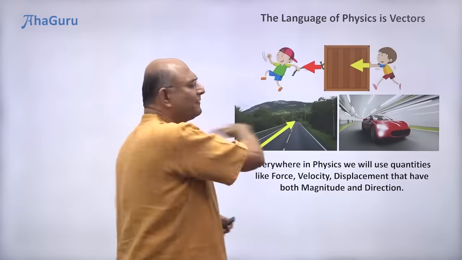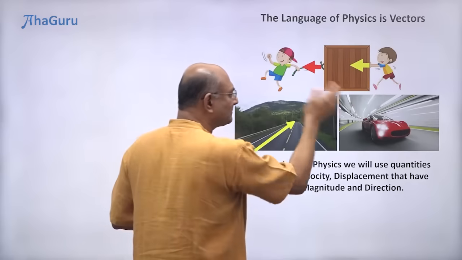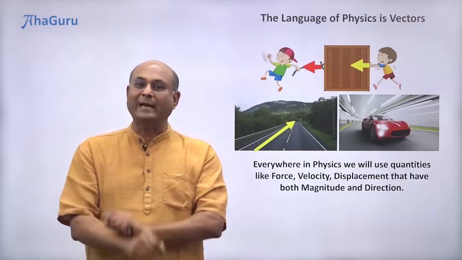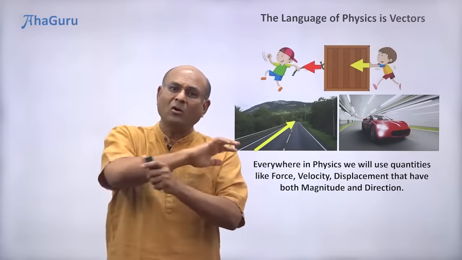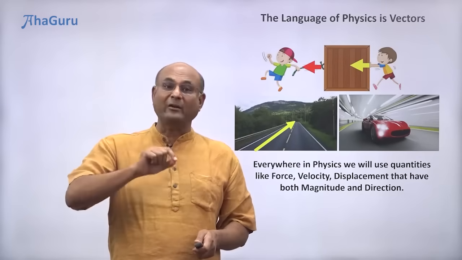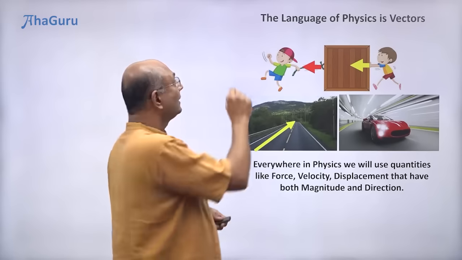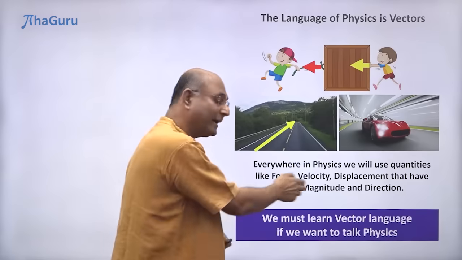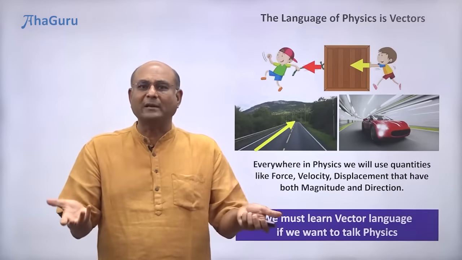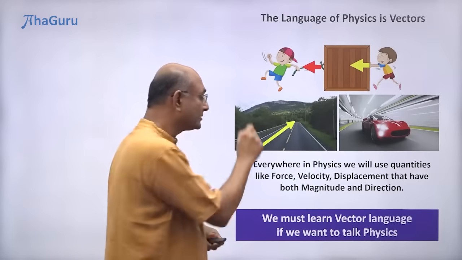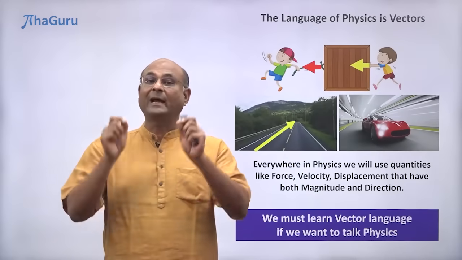Now, everywhere in physics, whether you're talking about forces, displacement, velocity, all of these are quantities that come with magnitude and direction. We will see again all over physics, there will be many quantities that come with magnitude and direction. Any quantity with magnitude and direction is called a vector. The whole language of physics is vectors. If you don't know the vector language, you cannot understand physics. So to learn physics, the very first thing that we must do is to learn the language of physics. And the language of physics is vectors.